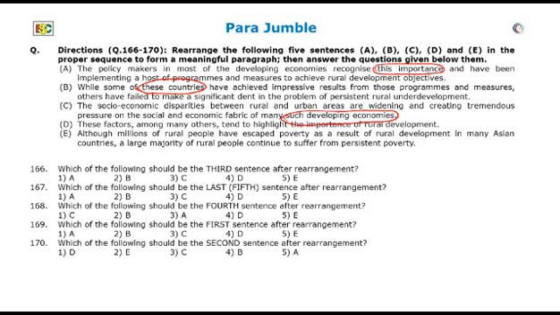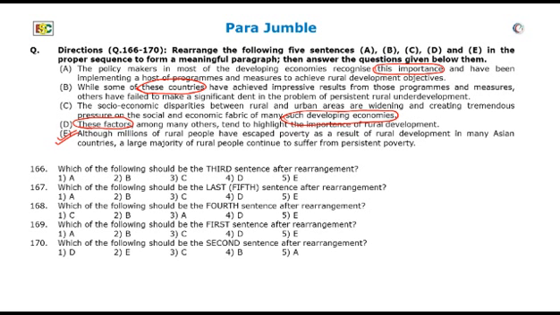The fourth sentence is these factors among many others. In the very first phrase of the sentence, these factors must relate to some factors which should be present before this sentence. Again, the sentence 4 cannot be the first sentence. We are only left with choice number 5, that is E. Although millions of rural people have escaped poverty as a result of rural development in many Asian countries, a large majority of rural people continue to suffer from persistent poverty.